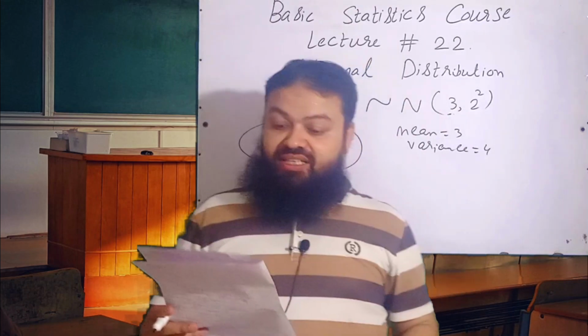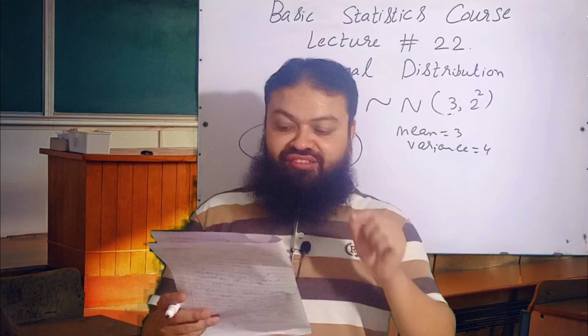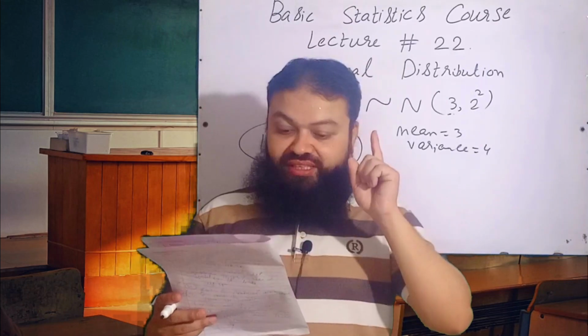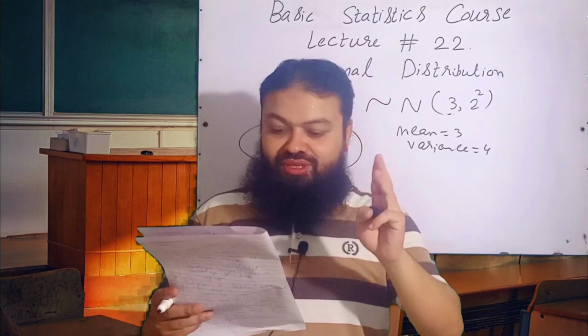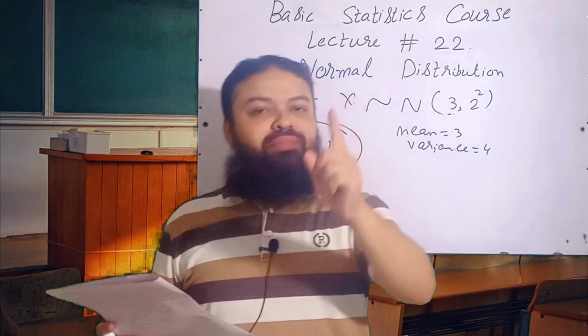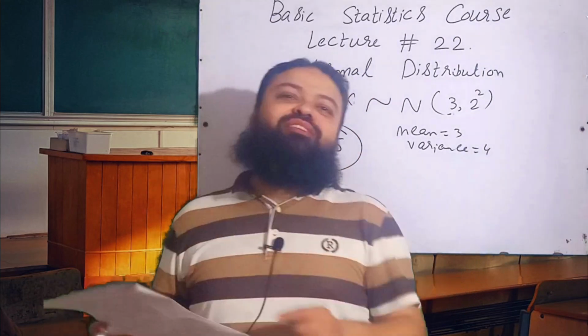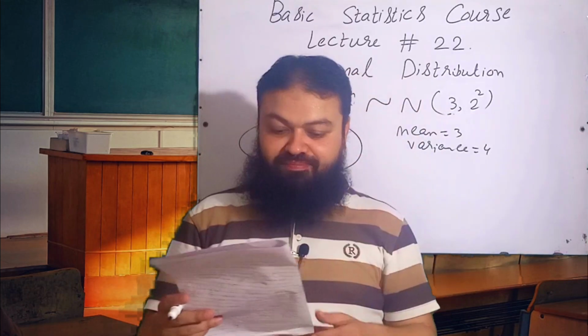Question number 6. The probability density curve of a normal distribution is symmetric about its A mean, B median, C mode, D all of the above. We know in normal distribution mean, median and mode are always equal. It means D is the correct option, all of the above.